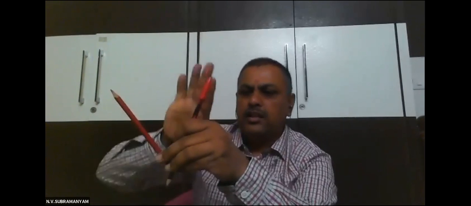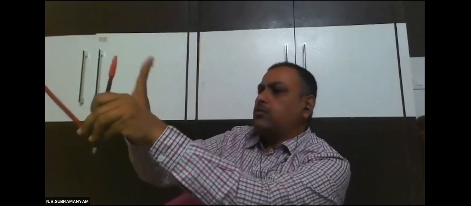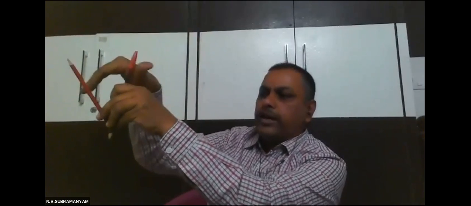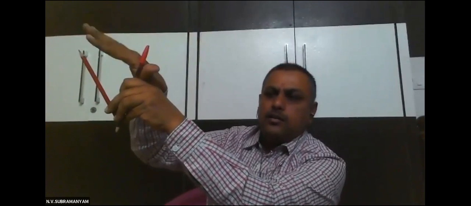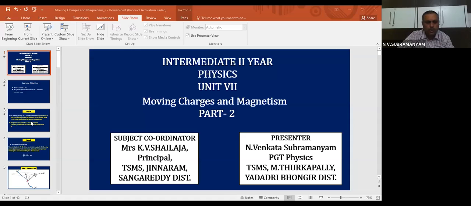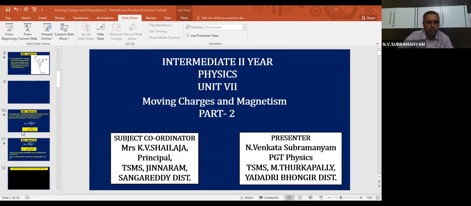Then apply the right hand thumb rule. First, keep your hand in the direction of dl and rotate it up to r. Then the thumb shows the direction of the dB value. That is how you apply the right hand thumb rule. So now you already know that we are applying the right hand thumb rule to know the direction.